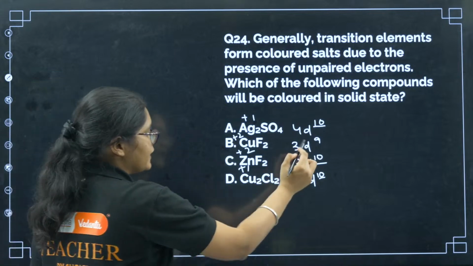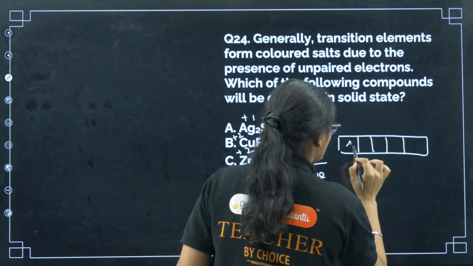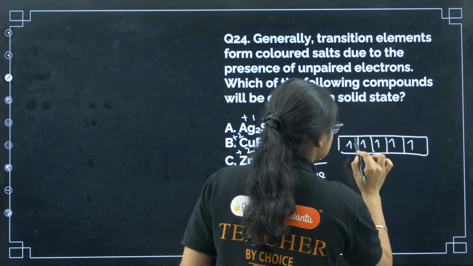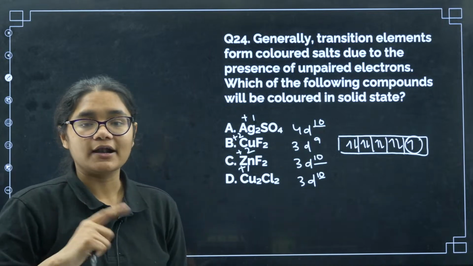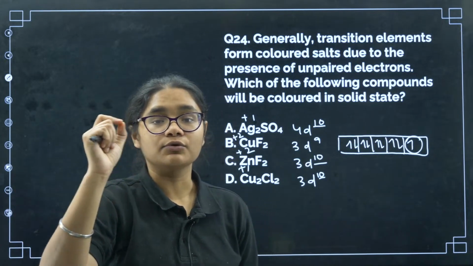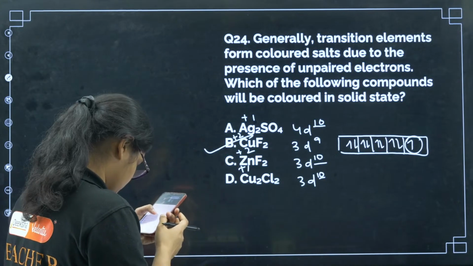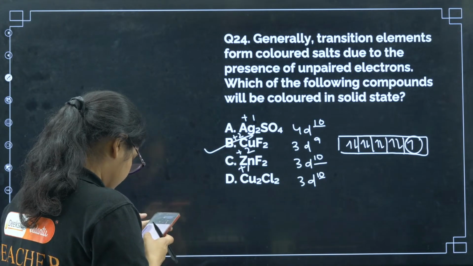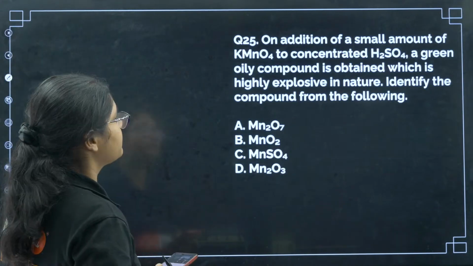Now d9, what is the configuration here? If I draw d9, 1 2 3 4 5 6 7 8 9, we have one unpaired electron which can undergo d-d transition to give you color. So which compound will be colored? Option number B here. Okay, clear?